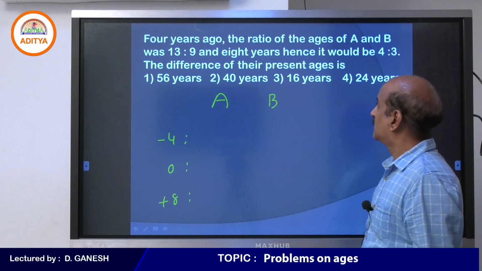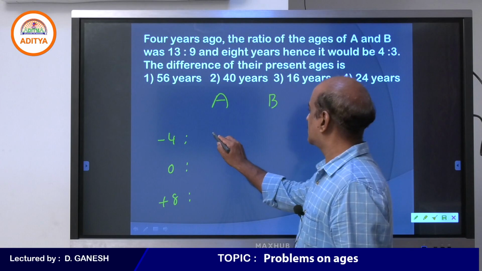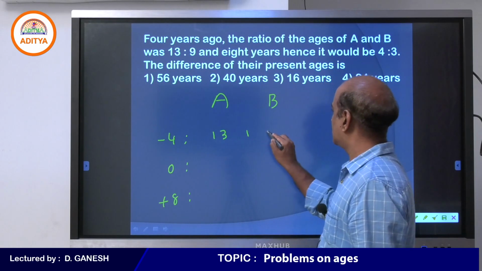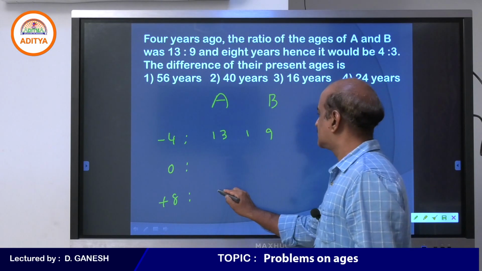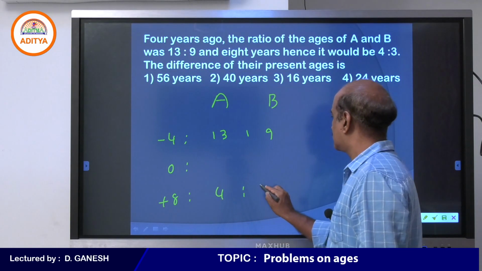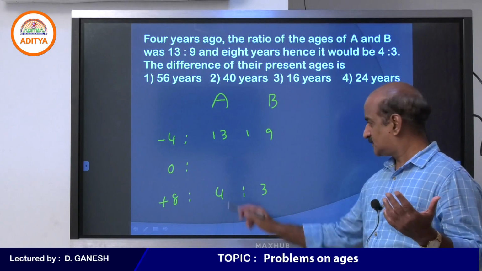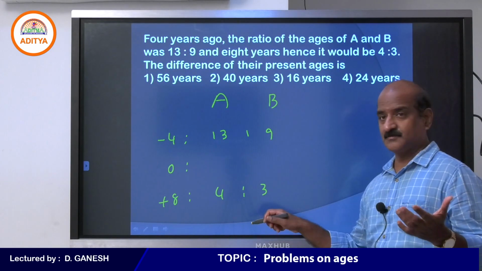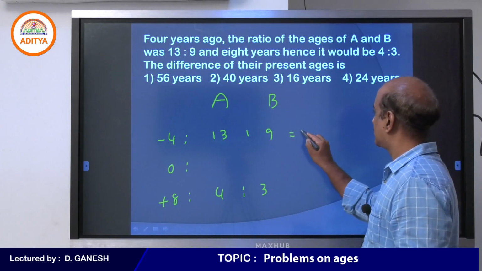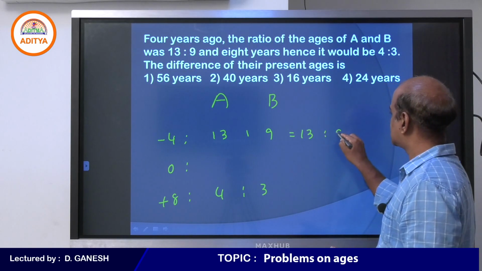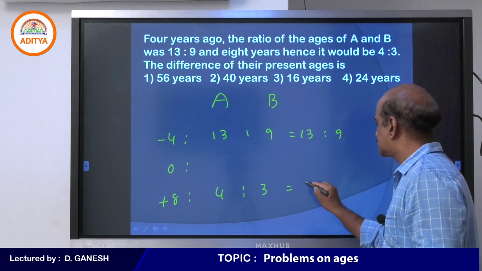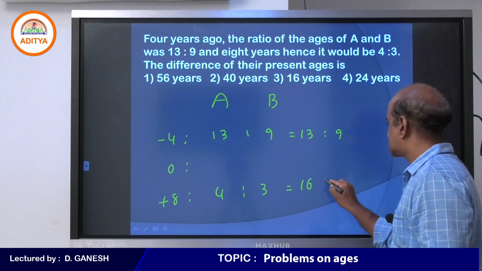Just look at that. 4 years ago, their ages were in the ratio 13:9, and after 8 years, their ages were in the ratio 4:3. You know that the change is not appropriate, right? Then what must we be doing? 13:9 we can keep as it is, and 4:3 we must take as 16:12.